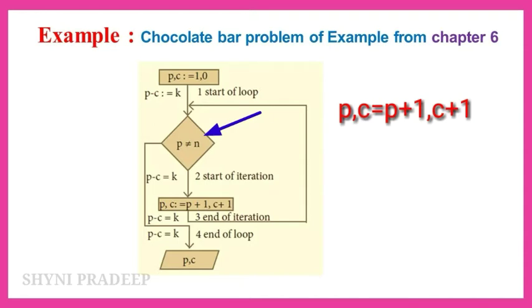Okay. So whenever a cut is made, the number of cuts increases by 1 and the number of pieces also increases by 1. So that is P is equal to P plus 1 and C is equal to C plus 1. Finally, you will get the result when this condition becomes false.